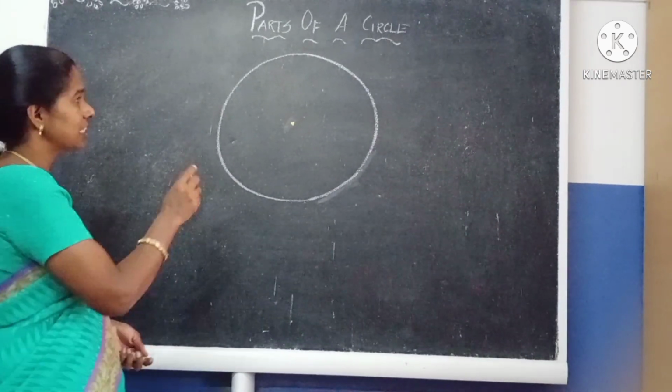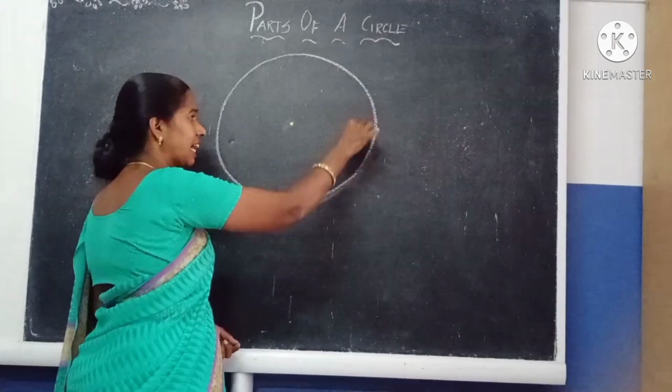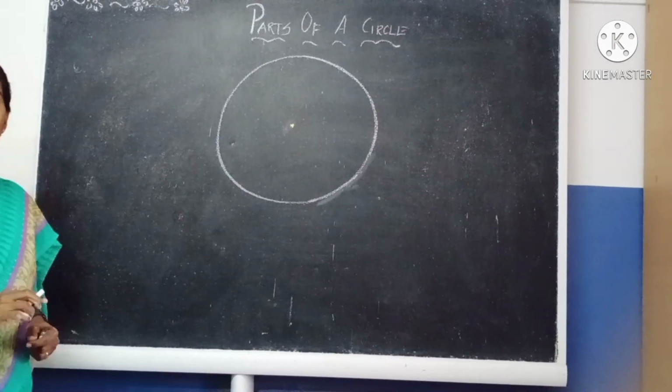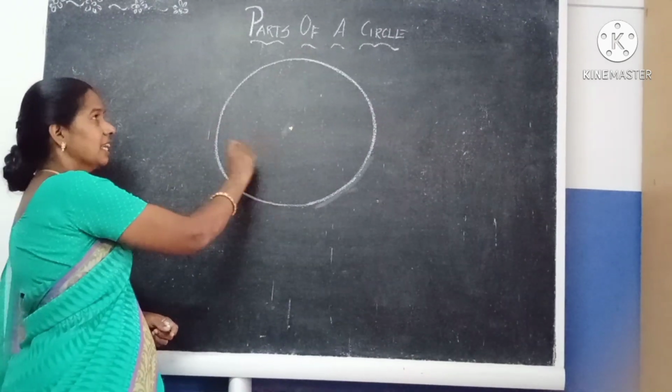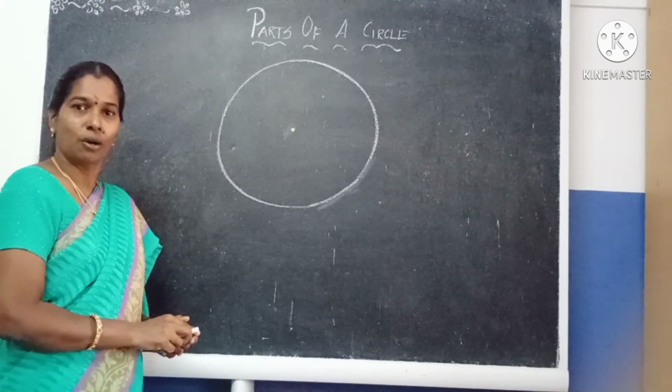The set of all points which lie in a plane at the same distance from a fixed point is called a circle. What is the meaning?